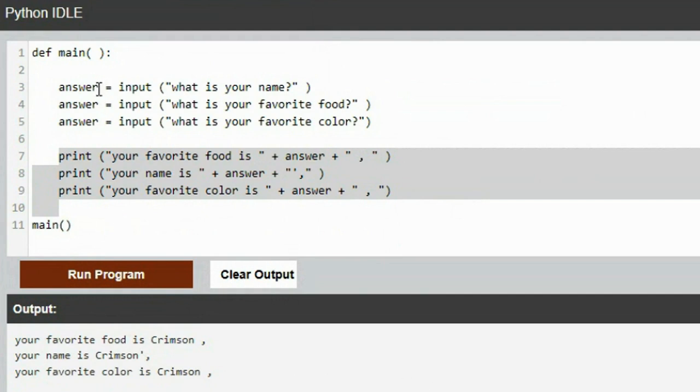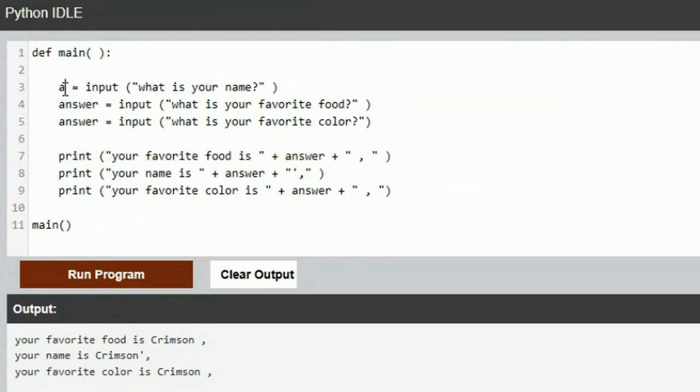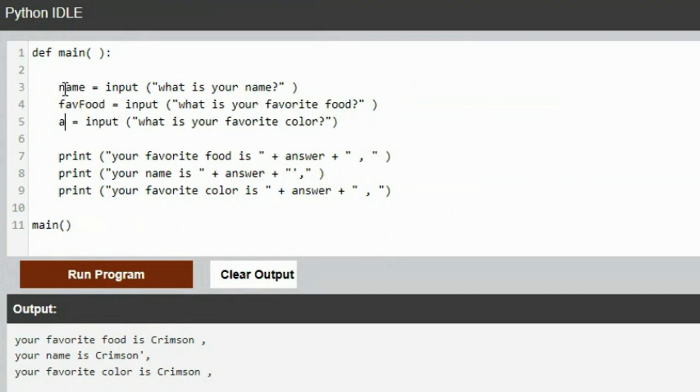But if these had meaningful names, what is your name? Name equals. What is your favorite food? Maybe I'll call this fave food. Maybe I'll call this fave color. Then I went down here. So your favorite food is fave food.